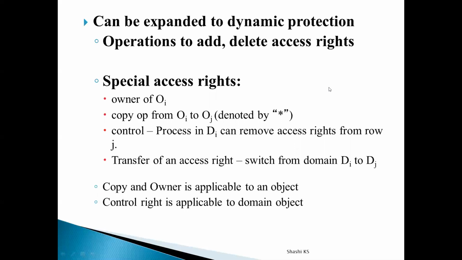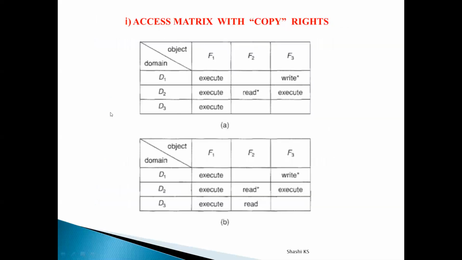Okay. One is the owner access right. Owner access right gives the right for the process to add or delete the access rights of a particular object. Similarly, you also have the copy access right, which is used to copy an access right from one row to another in the access matrix. Third, we have the control access right, which is used to remove some access right from any particular column. And we also have the transfer of an access right, wherein we can transfer the access right from one row to another row. So let's see all of them in detail with the representation of our access matrix.